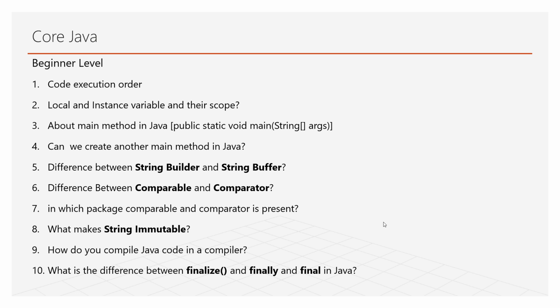A follow-up question he asked me: can we create another method with the same name, public static void main, in that class? Yes, we can definitely create that. We have a concept called polymorphism in OOPs. It comes under method overloading, where we can create methods with the same name but different parameters. And still this main method serves as the entry point.